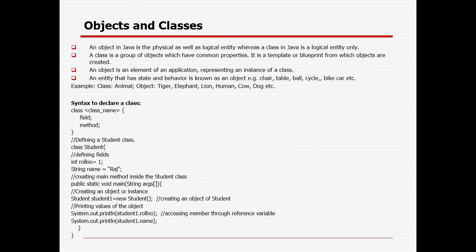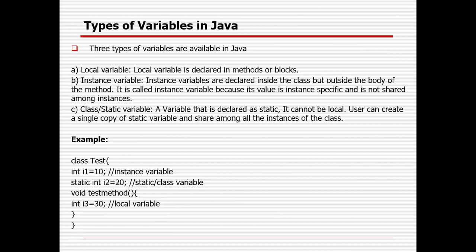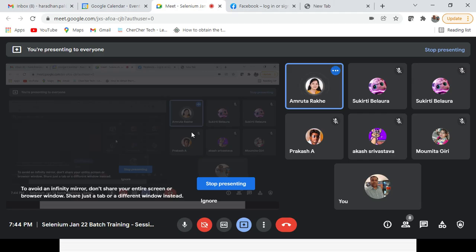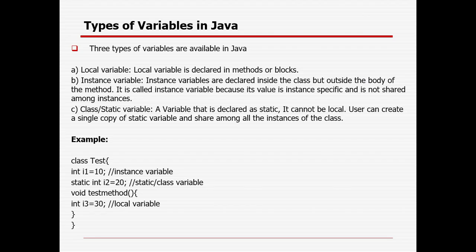Then the object and classes I already showed. Yes, question? Yeah, so what's the best practice? What do you recommend? In the framework, most of the time we'll be using static. So that will be used by calling them as and when required without creating an object or instance. But definitely sometimes we need to create a local variable as well, right? Because I don't want to disclose that variable, so that should be stored locally. So based on your requirement, you need to use it. Local variable means you add it locally, so that no other method can use it.